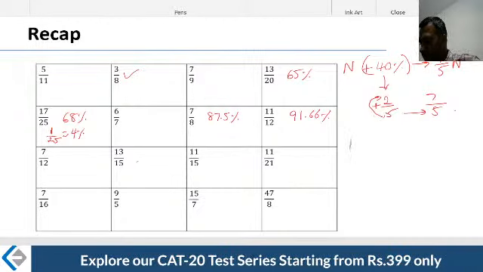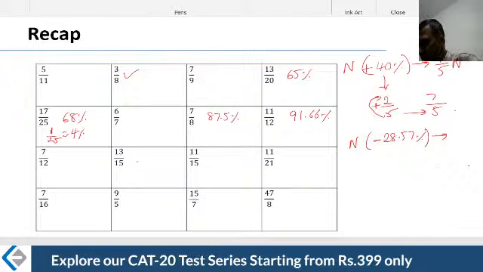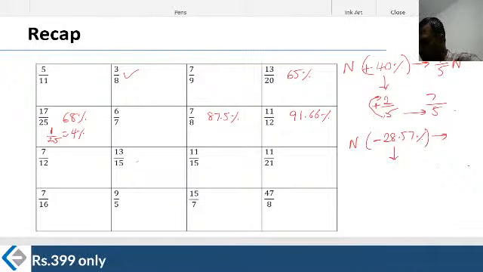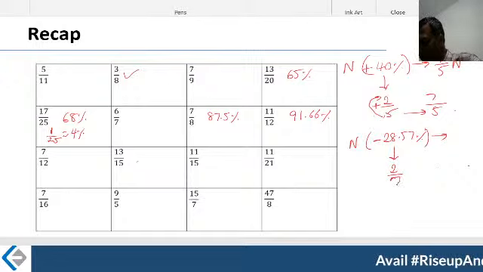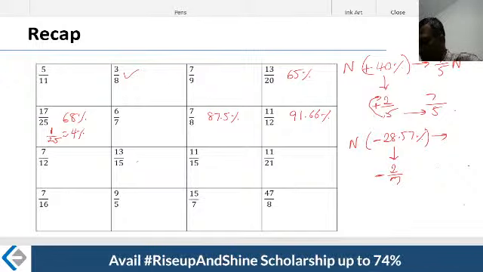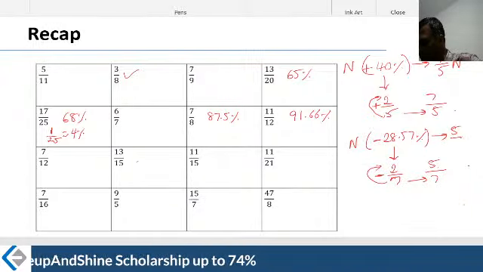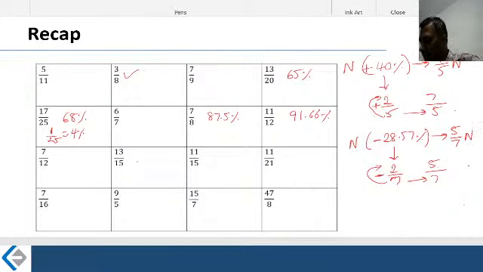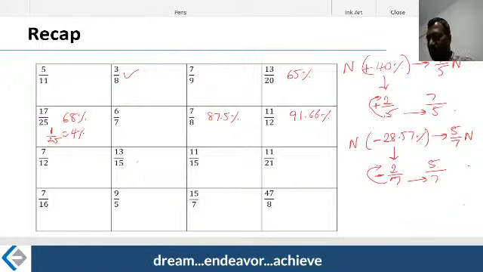What if there is a number that I want to reduce by 28.57%? What is the multiplier I should write? First, write the fraction for this. 28.57% is nothing but 2 by 7. Since I reduce it by this percentage, you write the multiplier: retain this 7 as it is, 7 minus 2, which becomes 5. So your resultant number is 5 by 7 times whatever that number was. These are a couple of things we learned in the previous lecture.